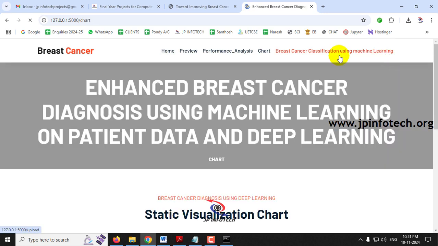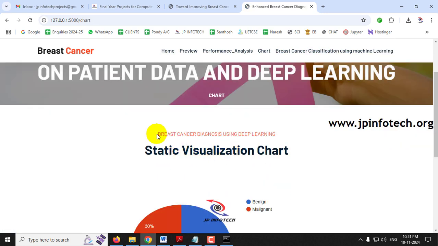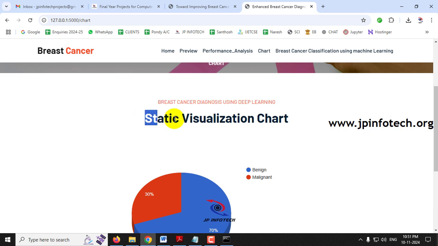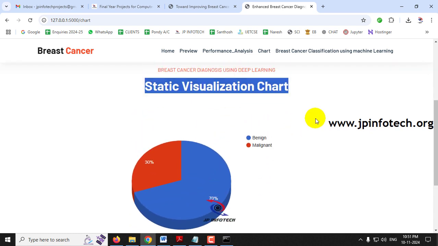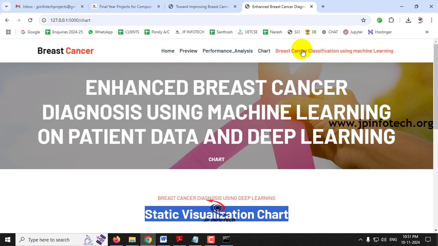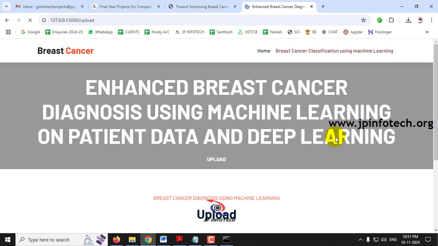And finally, the chart part for the deep learning part. Here you can see the static visualization chart, which contains the class distribution of the data set that we have used, with benign at 70% and malignant at 30%. And now let us move to the machine learning part. Just click this breast cancer classification using machine learning.